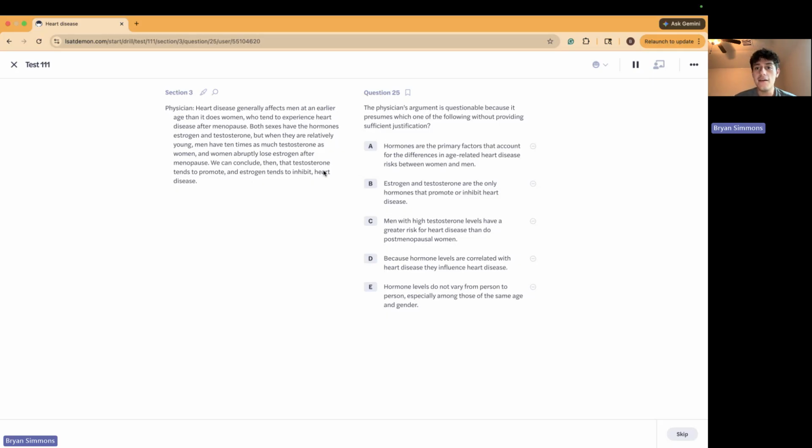So the reason why my eyes got big is because of the word primary. We just listed out the pieces of evidence. There is no other factors mentioned other than hormones here. So that can't be an assumption made by the author because it's not like they were listing out all of these things and then it's like, okay, so to most protect yourself against heart disease, resist this. That's not what the author was doing. So this can't be the answer because the author didn't do it, and that's the nature of a flaw question, right? And so yeah, there's nothing for the author to determine otherwise, and so that's why the word primary makes A wrong.